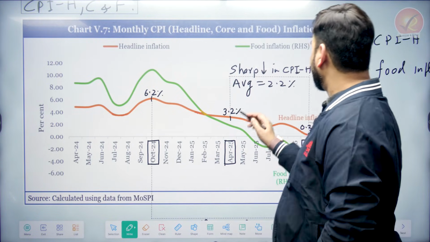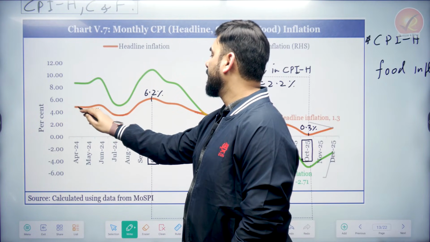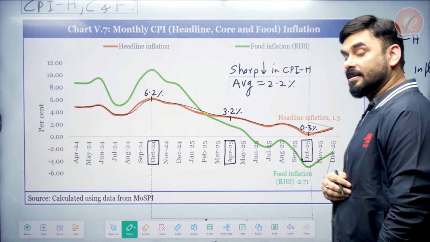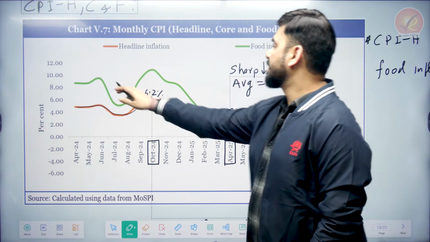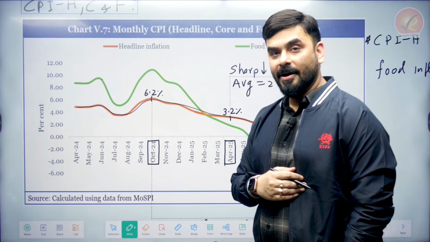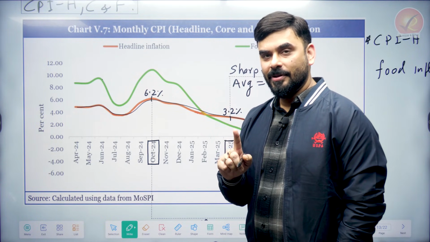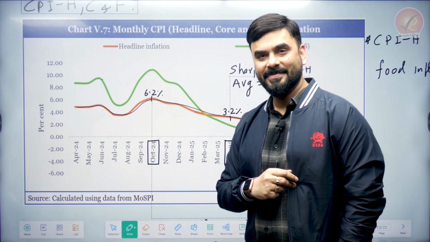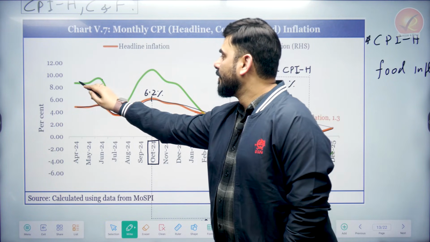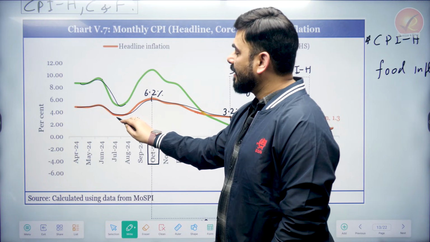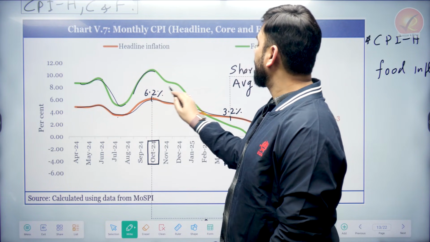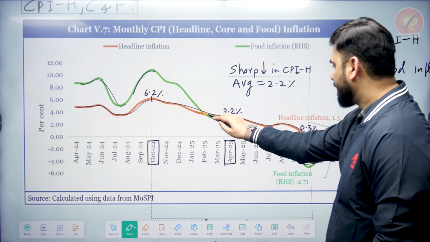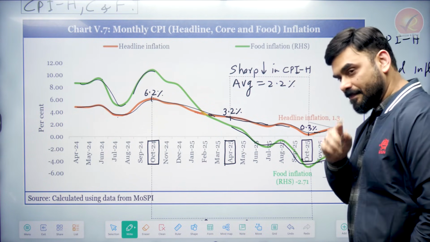So bacho, this is your headline inflation. See, this is headline. Now I made it dark. This is headline inflation and this is food inflation. Now you know that food has a very important presence in the CPI basket, right? 39%. So see, whenever food price is going down, CPI headline is going down. When food price is going up, CPI is going up. When food price is crashing like this, becoming negative, see how the CPI headline is also crashing.